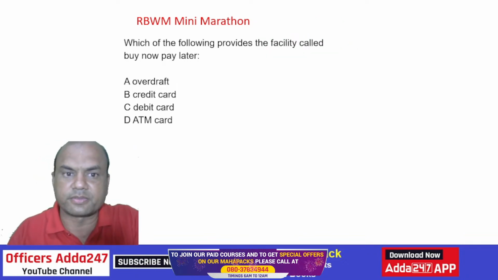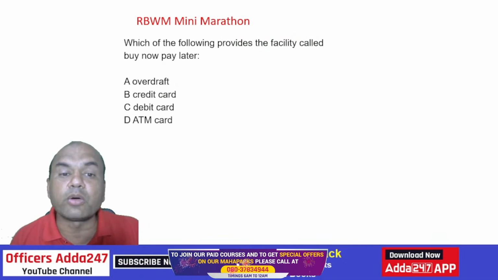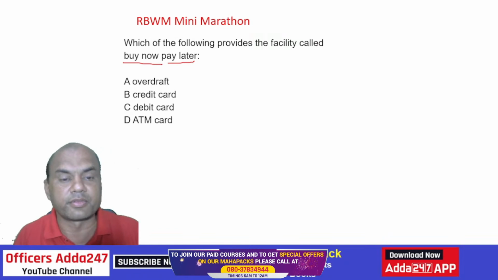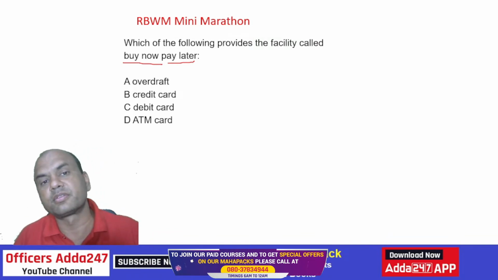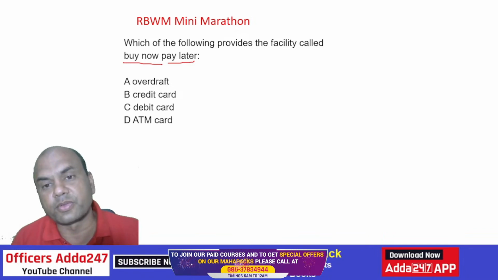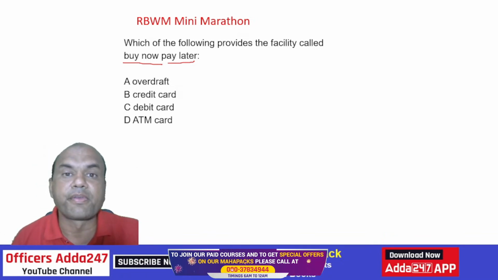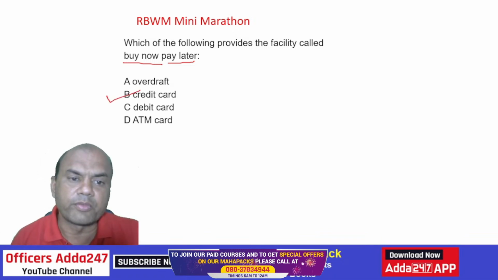Next one. Which of the following provides a facility called buy now pay later? OD, credit card, debit card, ATM card. Obviously it is credit card.